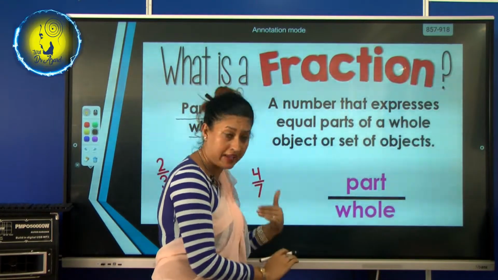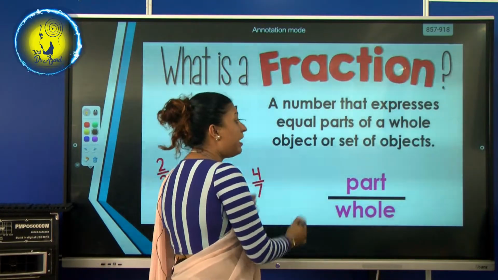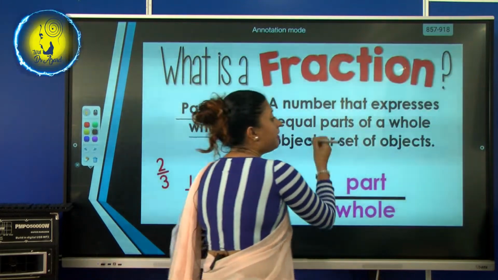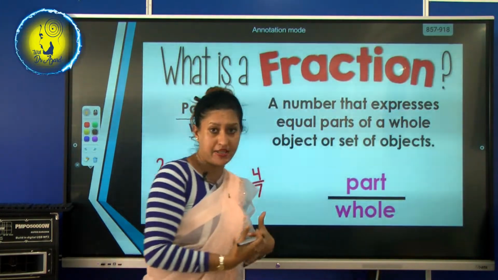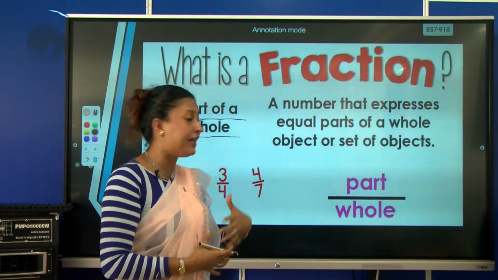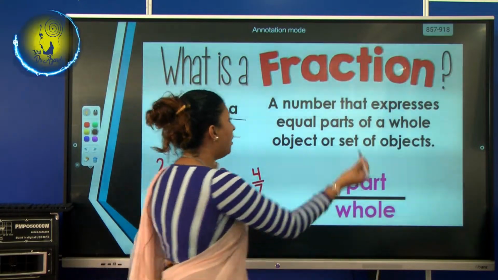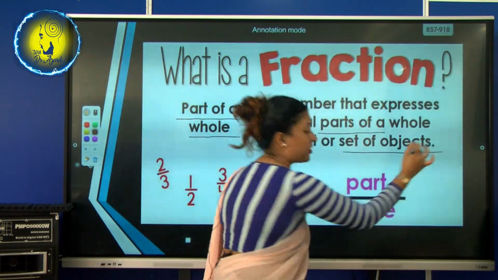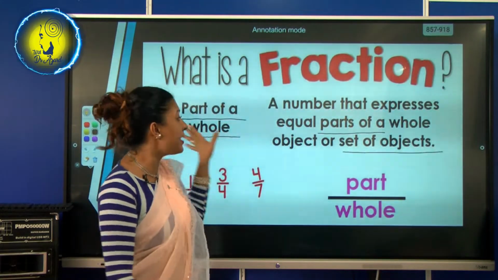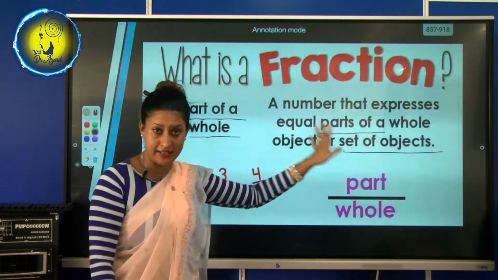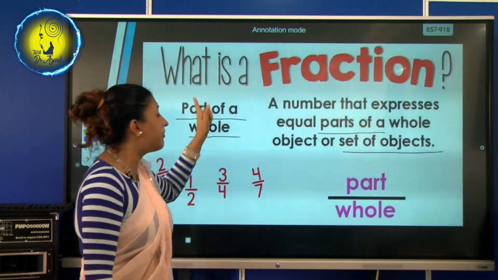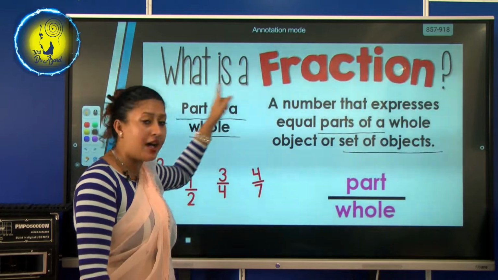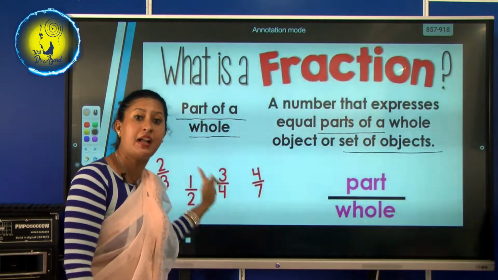And then there is another way. It can be a part of a set of objects or a group of objects. It can be a part of a whole, or it can be a part of a set of objects. Understand? We are speaking about 2 things here. A fraction can be a part of a whole, which means 1 out of 8.